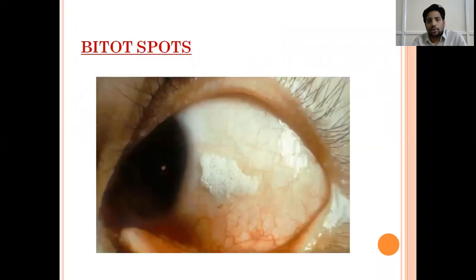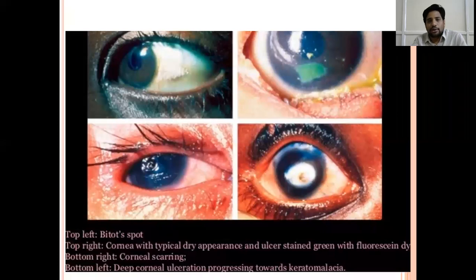These are Bitot spots. This is a white, foamy patch. You can see the eye with Bitot spots. In the first image, top left, you can see Bitot spots, and top right, you can see corneal drying along with an ulcer, stained with fluorescent dye. Bottom right, we can see corneal scarring. That white thing is scarring. And bottom left, we can see a corneal ulcer. Vitamin A deficiency can cause all this.